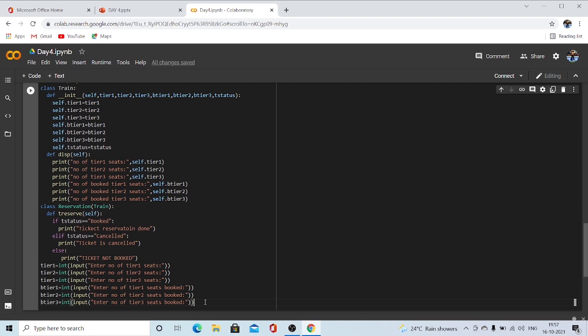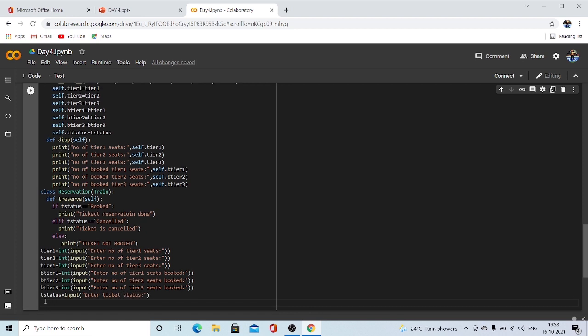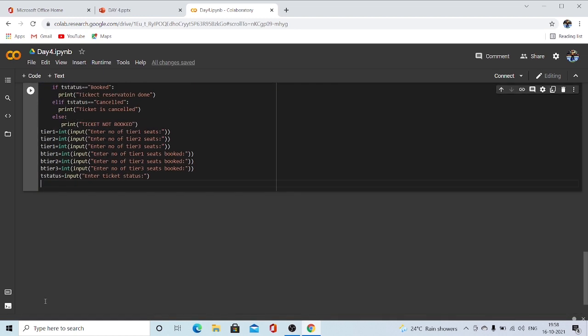Now we have taken even the inputs, and also we have to take the ticket status as one of the inputs. So the variable is T status, which is input of enter ticket status. Now let's create the object and perform the tasks.